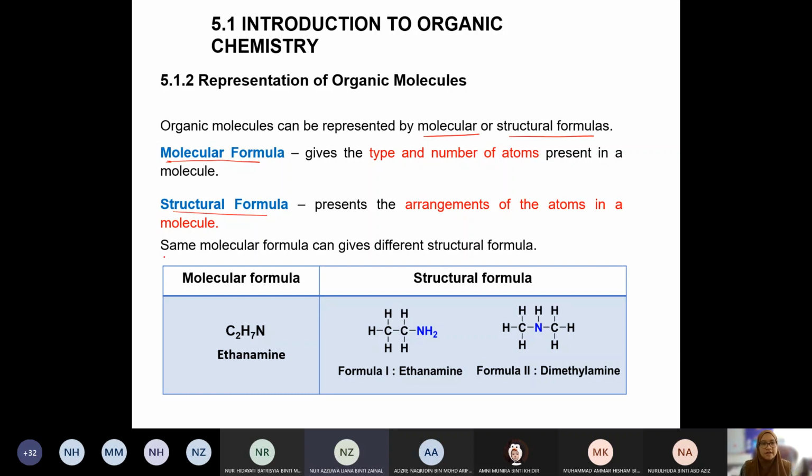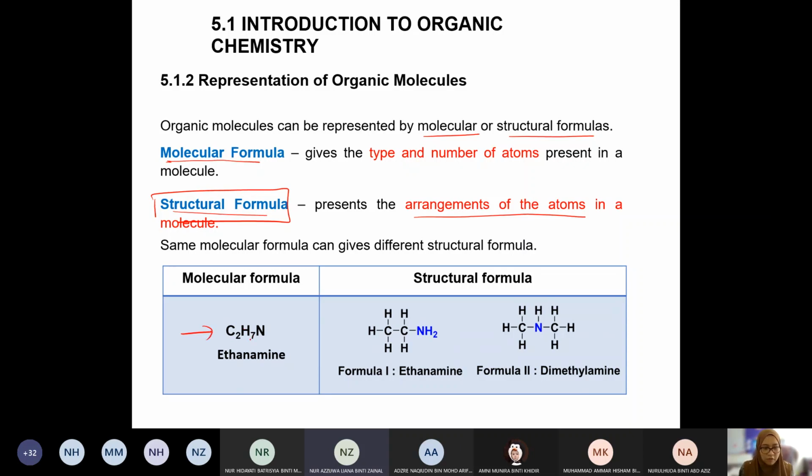That is why we have structural formula. Okay, so structural formula presents the arrangement of the atoms in the molecule. It allows us to know how the carbon, or whatever atom that we have in the molecule, are arranged in the molecule. Take for example, okay, so this is the molecular formula.